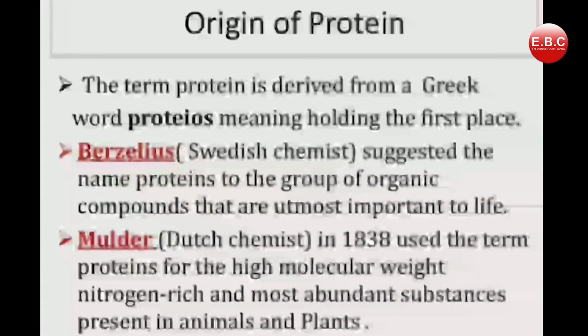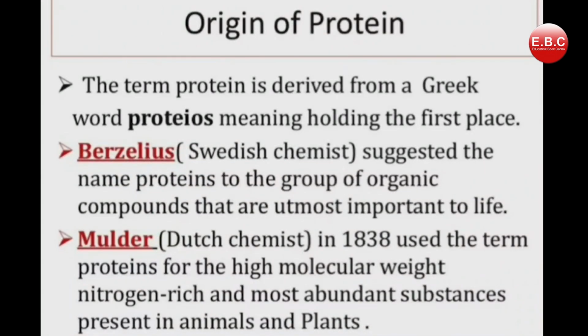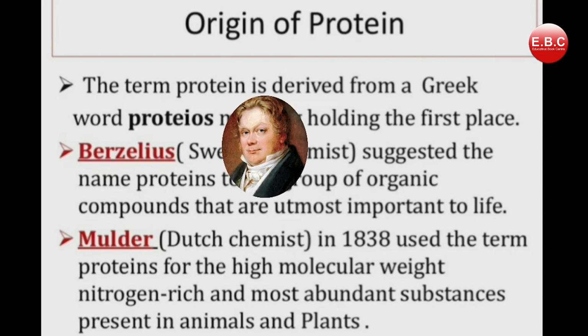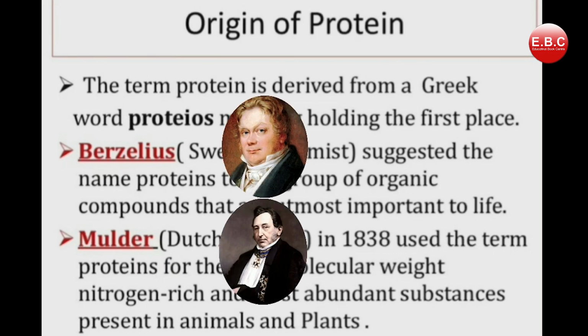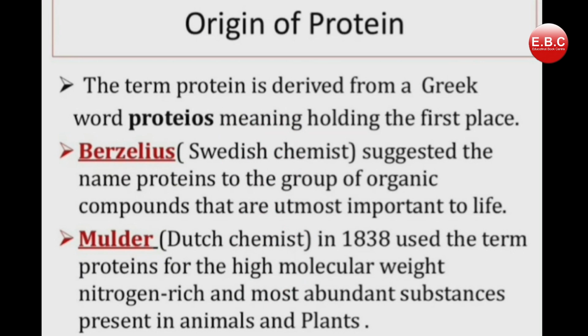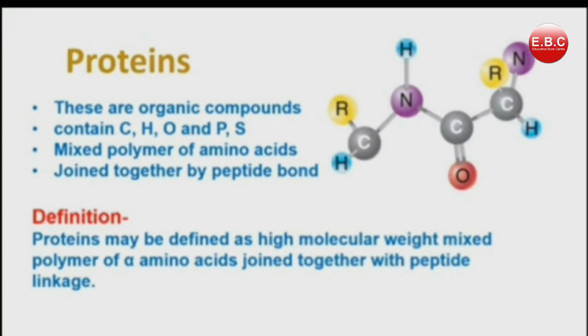The term protein was given by Mulder, and who suggested this name? Berzelius. So when we talk about who gave the name, we have two names, Berzelius and Mulder, and the important one is Berzelius, as he was the one who suggested the name for molecules studied by Mulder. As the definition says, protein is of prime importance, also termed polypeptides, as many amino acids are joined by peptide bonds. Because of the many amino acids, the molecular weight of proteins is always high.